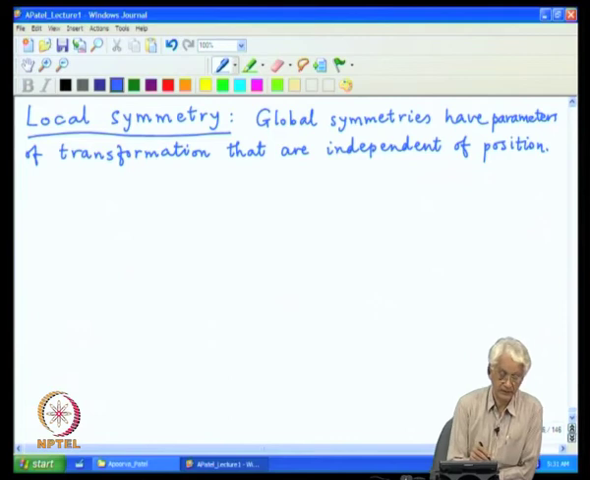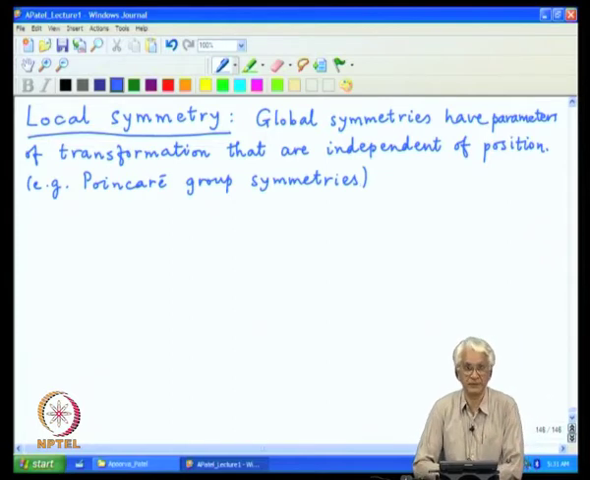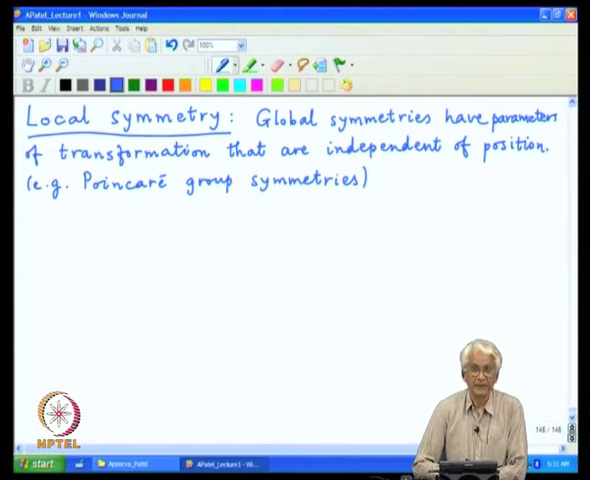For example, the symmetries which we have heavily discussed, the Poincare group symmetries, which included translation, rotation, boosts, and even going beyond, parity, time reversal, things like that. And those symmetries had parameters, for example, the rotation angle, and the angle was the same over the whole space time. It was independent of the particular location.